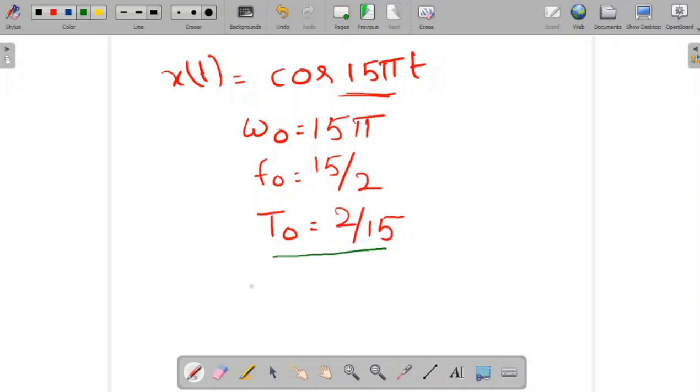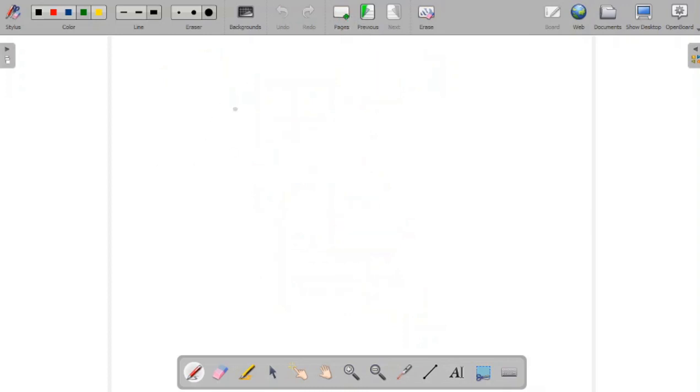What we have to check is the condition x of t is equal to x of t plus T naught. If the signal satisfies this condition, then we can say the signal is a periodic signal. T naught is equal to 2 by 15.